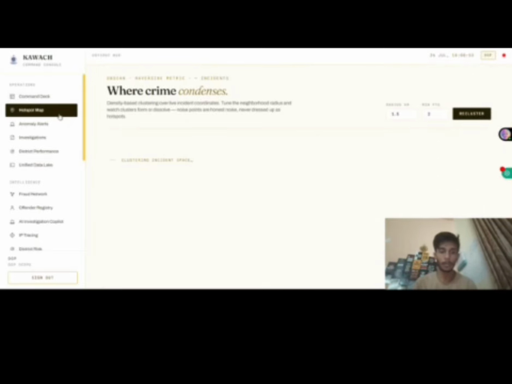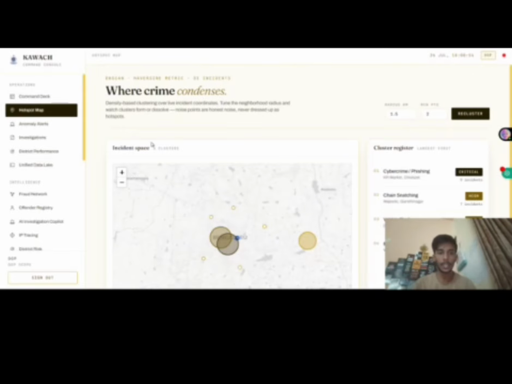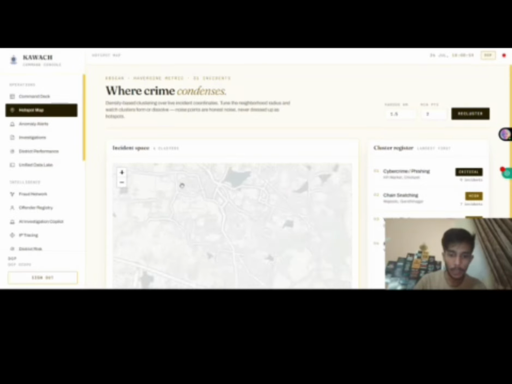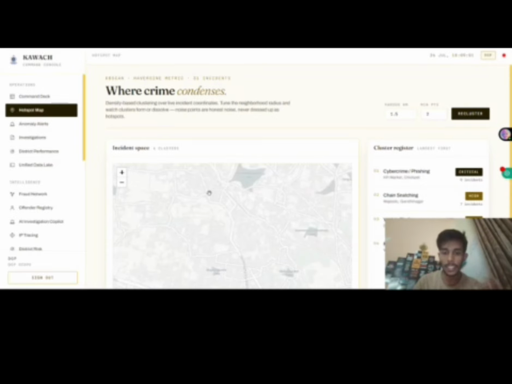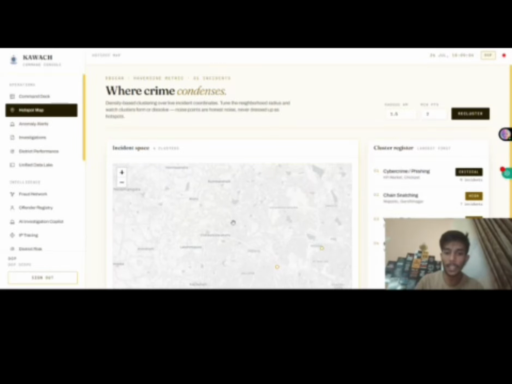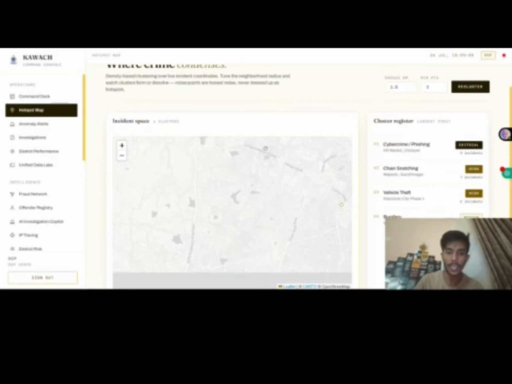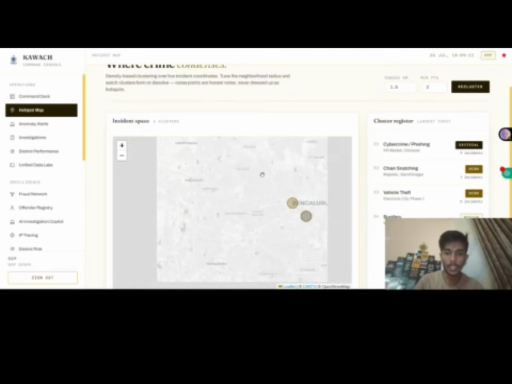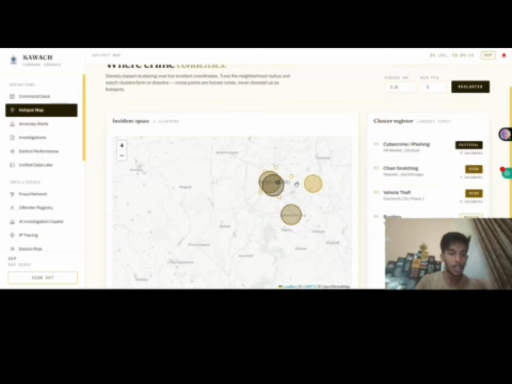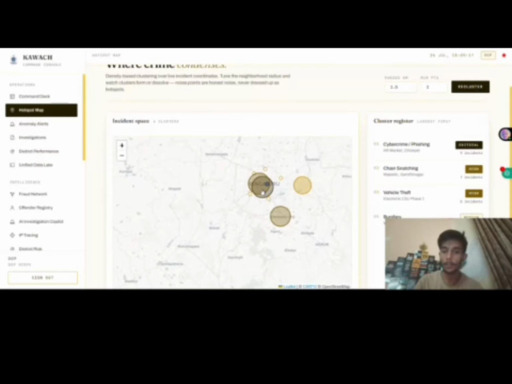First, we have our hotspot map. Now, as you can see, instead of cluttering the map with thousands of unorganized pins, Kavach deploys a custom Haversine-based DBSCAN spatial clustering engine, which basically means that at a threshold of 1.5 kilometers, it automatically detects and calculates coordinates easily, isolating true crime hotspots from background noise.